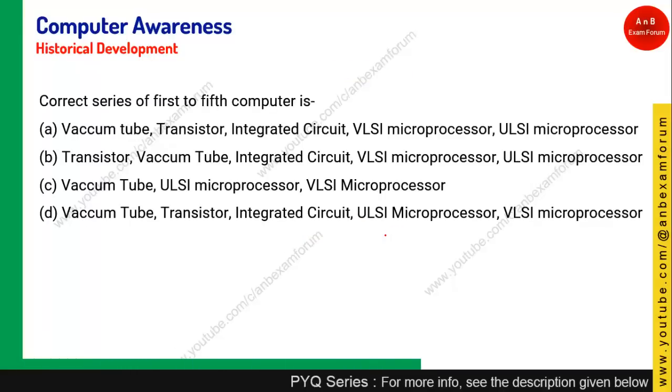So, what is the correct series of first to fifth generation computer? As I told you, there are basically 5 generations, and each generation uses some technology. He is asking which generation is using which technology, and this is static knowledge. In the initial days vacuum tubes were used. If you see all these 4 options, transistor was used in the second generation, not in the first. So vacuum tubes were used in the first generation, and transistor in the second generation.